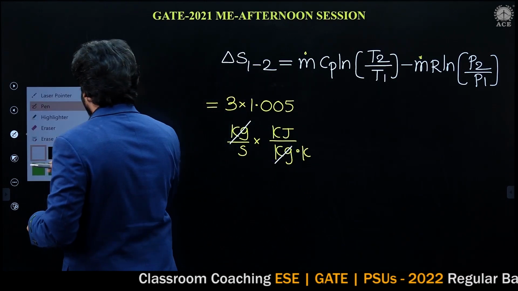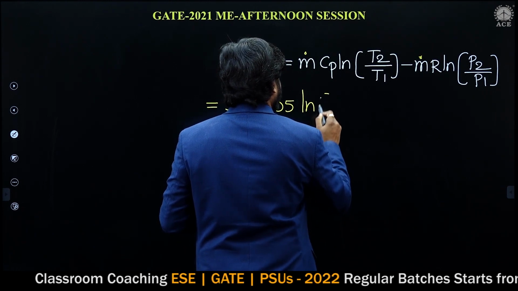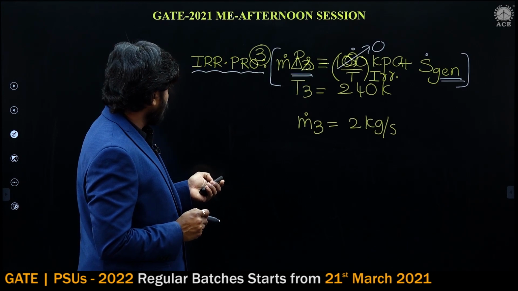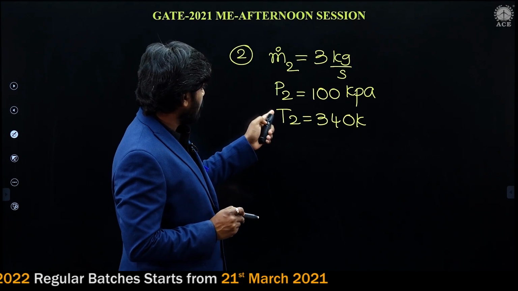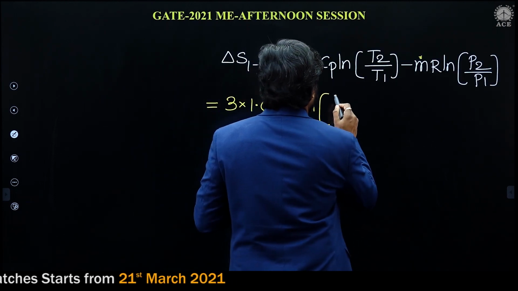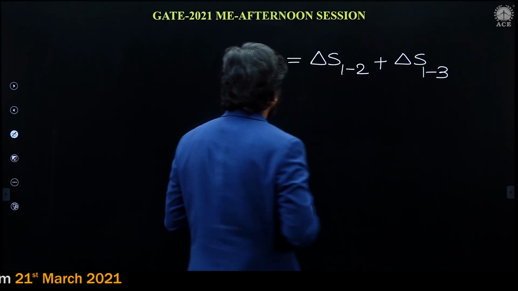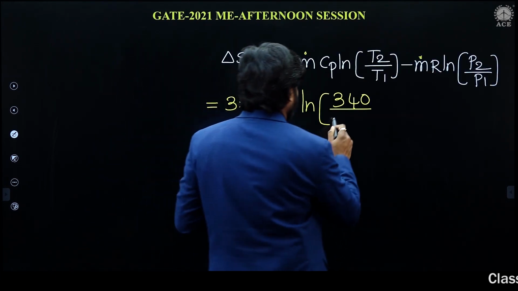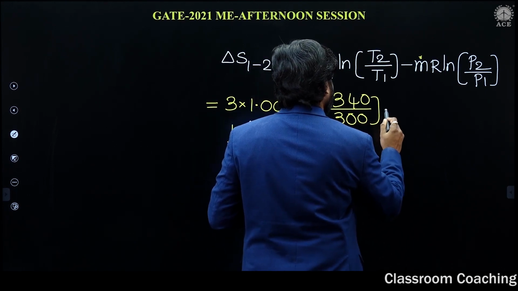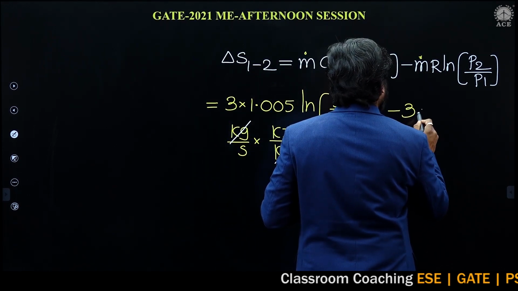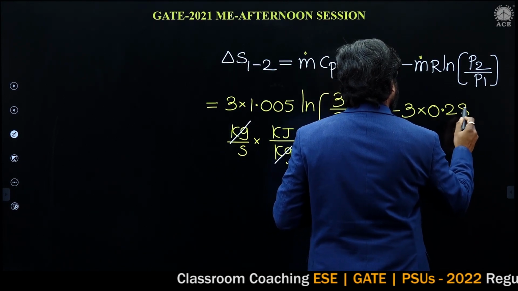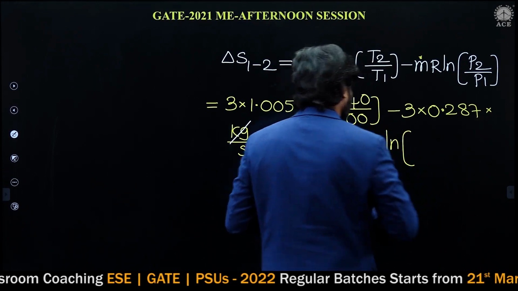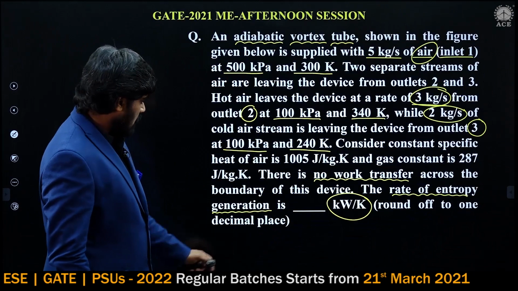m Cp ln T2 by T1. T2, the temperature at 2, is 340, and T1, the temperature at 1, is 300. So 340 by 300, minus 3 kg per second into R, which is 0.287, into ln.